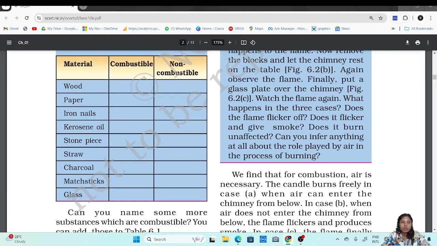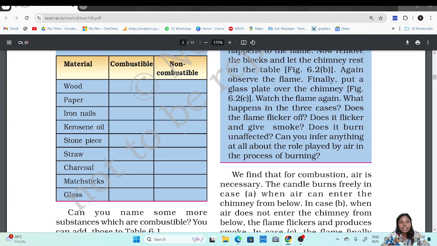So now, first one we have wood. Wood is definitely combustible because it will burn to give out heat in the presence of oxygen. Paper is also combustible. Paper will rather give out a flame to us. Then we have iron nails. Iron nails are non-combustible. They won't catch any fire as such. Kerosene oil is definitely combustible.